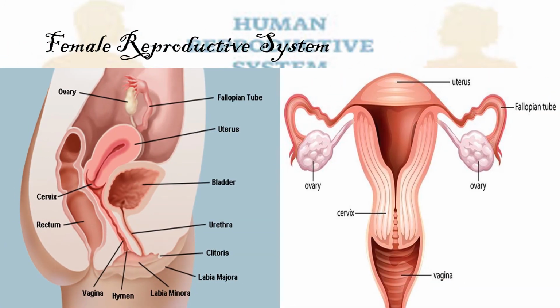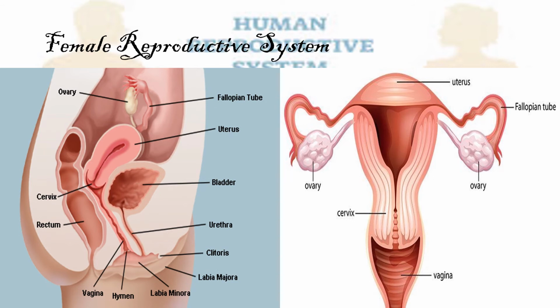The female reproductive system. In the female reproductive system, the main organs are the ovaries. Just like the testicles, the ovaries produce the female hormones estrogen and progesterone. These hormones are responsible for the secondary female characteristics, which includes growth spurt, growth of body hair, development of the breast tissue, widening of hips, and voice modulation.